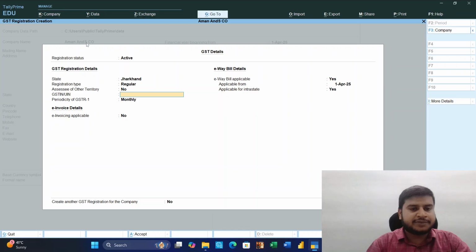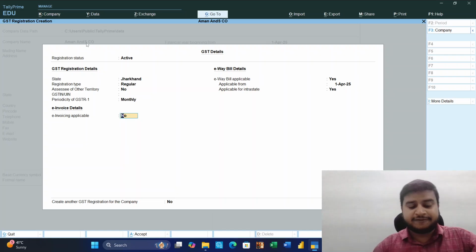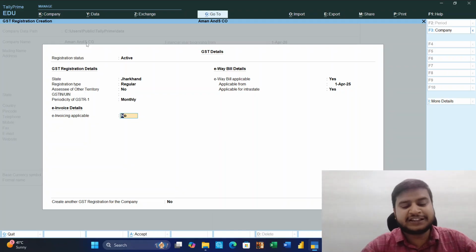Then we will put simply our GST number. You can put your GST number, then periodicity of GSTR-1. R1 filing is monthly. E-invoicing as per the rule of GST on e-invoices: all businesses having a turnover exceeding 5 crore have to generate e-invoices. I'm not enabling that, as my company does not have a turnover of more than 5 crores.